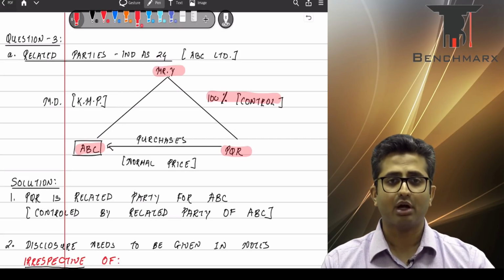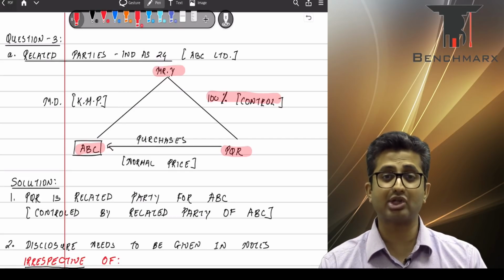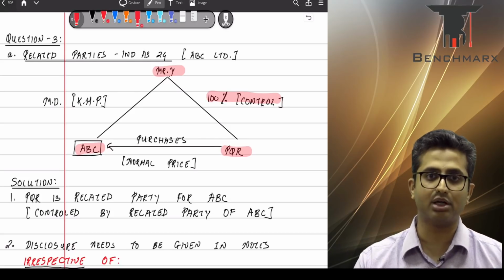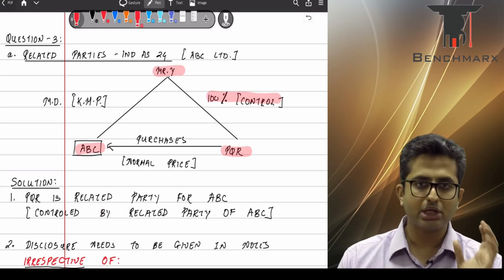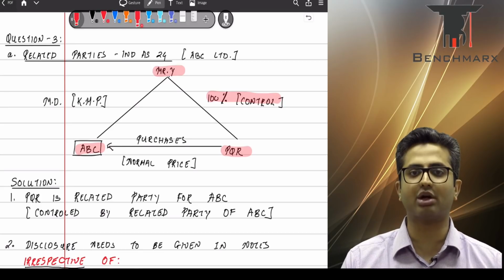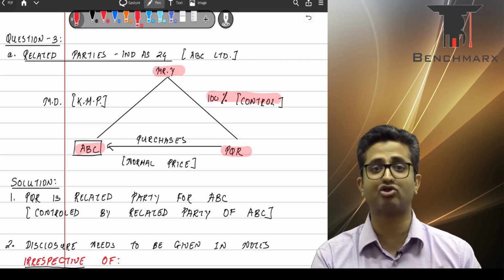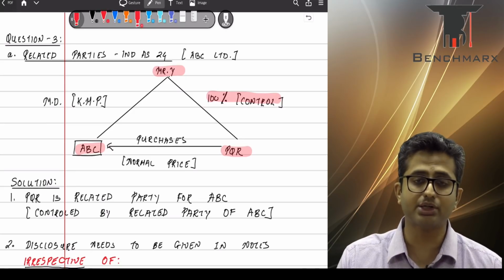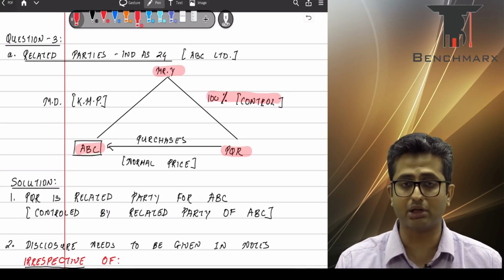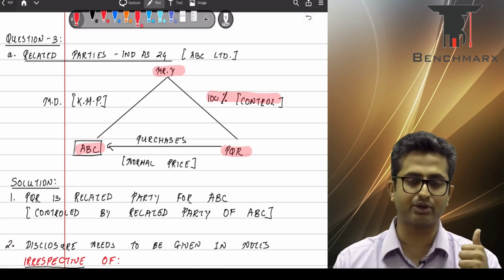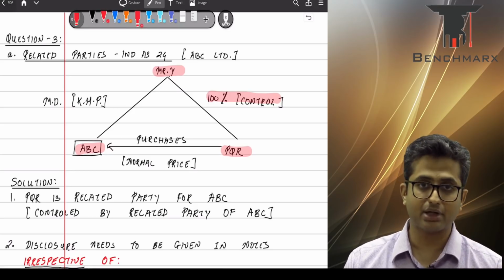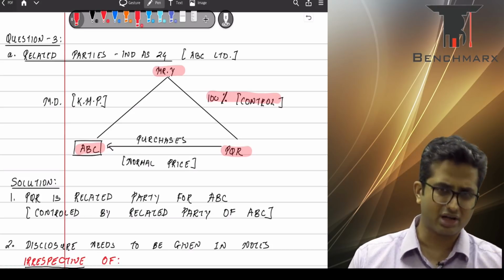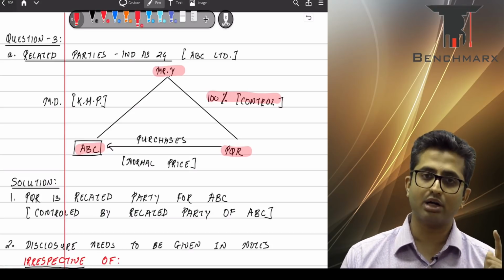Secondly, the fact that the transactions are happening with the related party, that very fact means that the transactions are material. You don't need to look at the size of the transaction to determine the materiality. The fact that these transactions are happening with the related parties, they are considered to be material, and hence, even though the transactions are at normal terms, and even though the transactions are less than 1%, a disclosure is required.